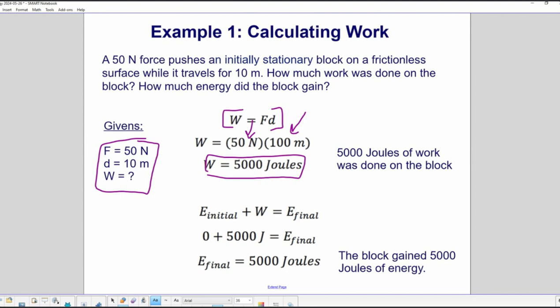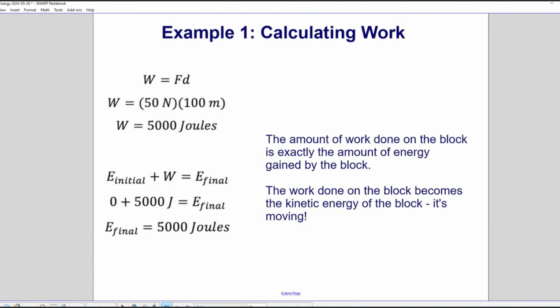Now we want to find the final energy. We use the work energy equation. E initial plus work is E final. The initial energy is 0. The work is 5,000. So our final energy is 5,000 joules. So the amount of work done on the block is exactly the amount of energy gained by the block. This was the work. This was the change in energy, the energy gained by the block. The work done on the block becomes the kinetic energy of the block. It's moving.